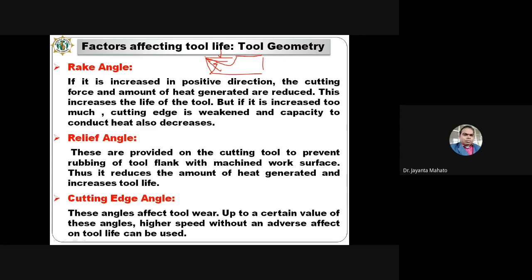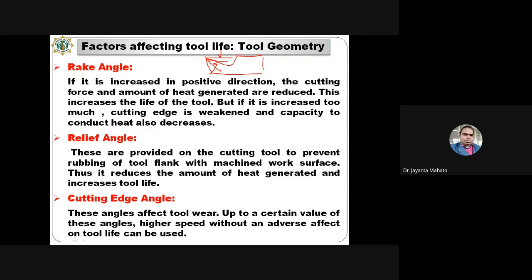this positive rake angle actually reduces the cutting force, because if this angle is increased, then the chip from the workpiece can be removed easily. So this increases the tool life.